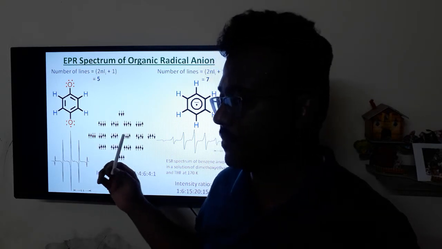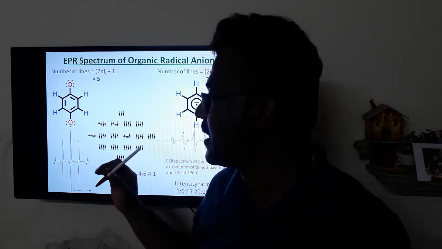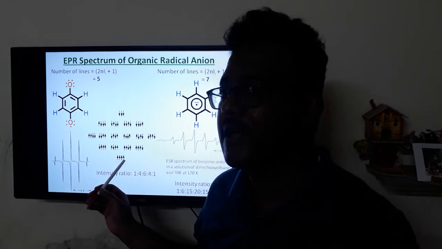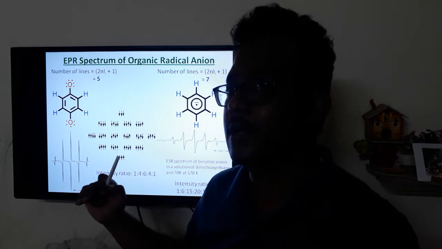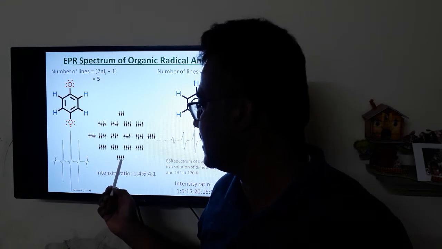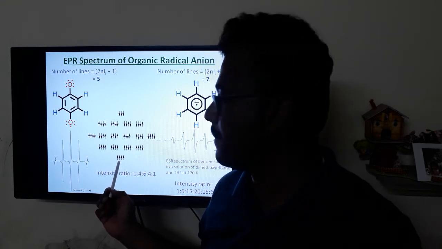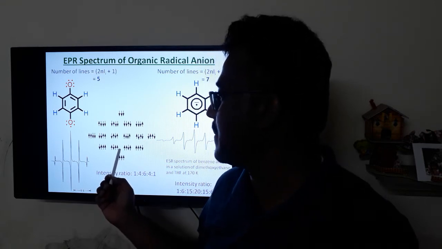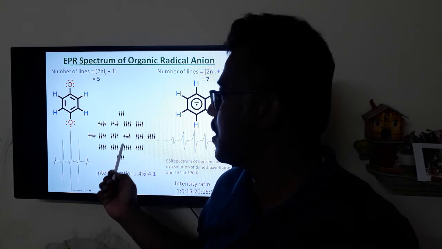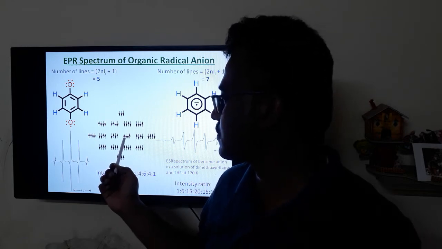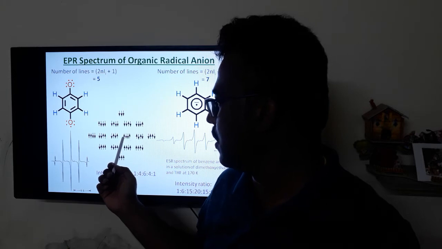Each level has one kind of orientation. For example, in this case, m is equal to plus 2. The one above, m is equal to plus 3/2. No, I am wrong actually.